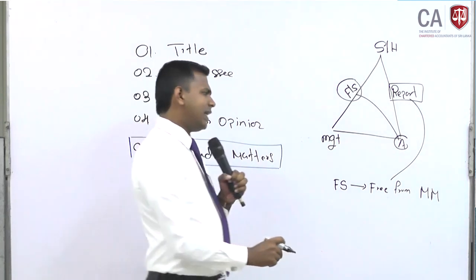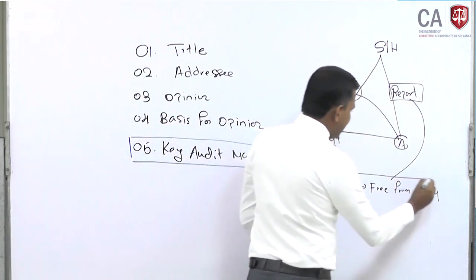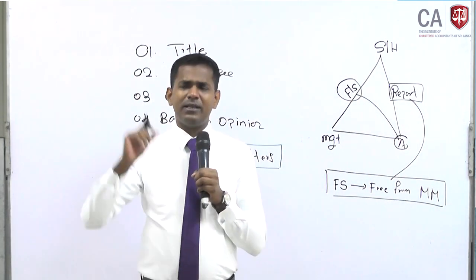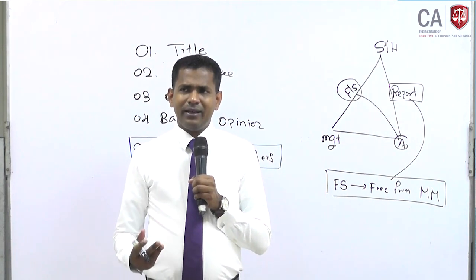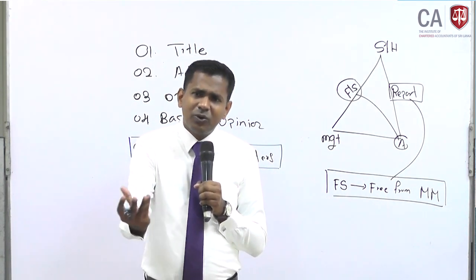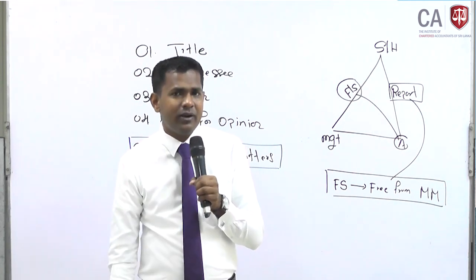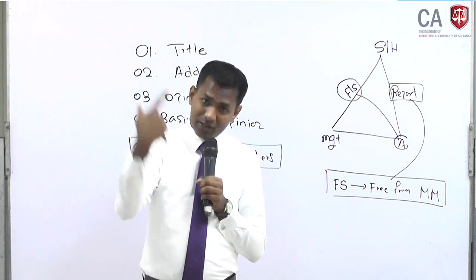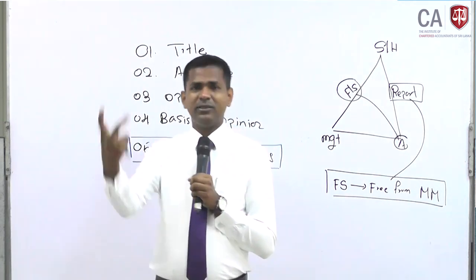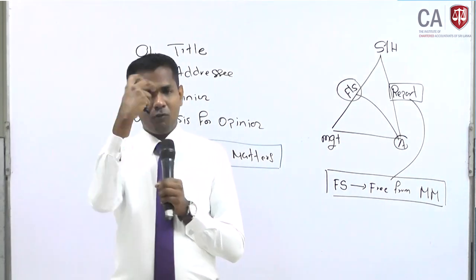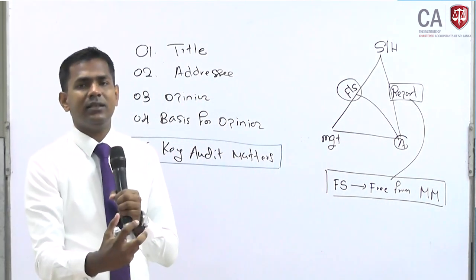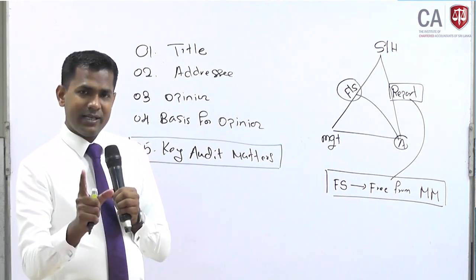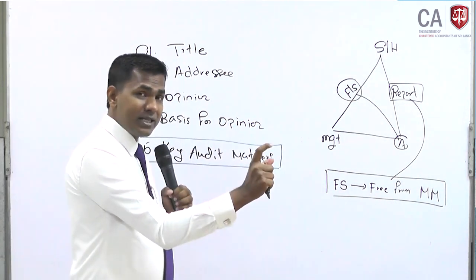look here, now we are generally telling the shareholder the finance statements prepared by the management are free from material misstatement. But the shareholders may be interested to know what were the significant issues during the audit. What were the significant matters during the audit? Even though you have concluded, even though you have gathered sufficient appropriate audit evidences, what were the significant matters during the audit? Right? But those matters are not leading to a material misstatement.